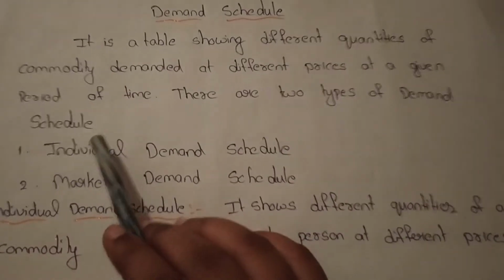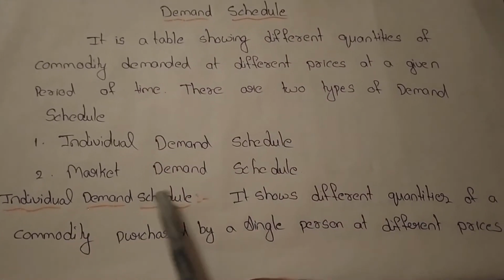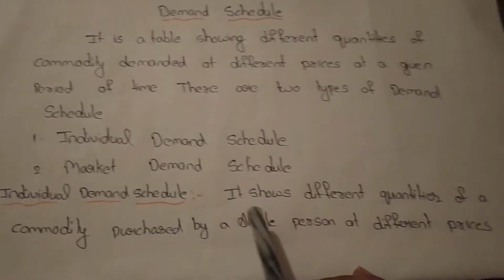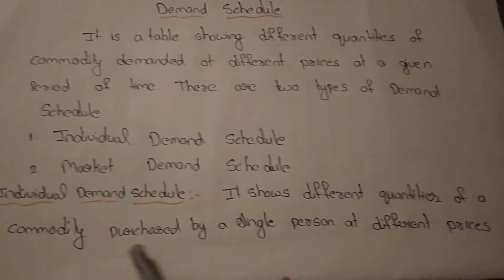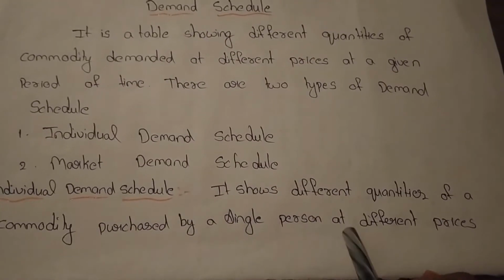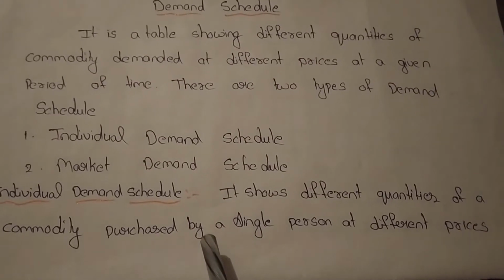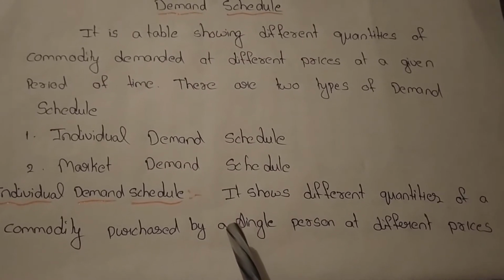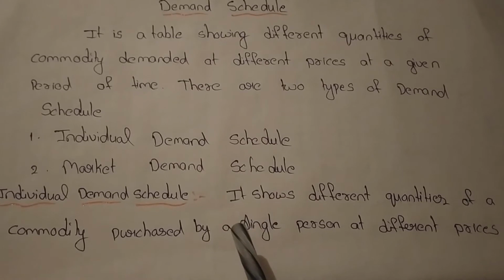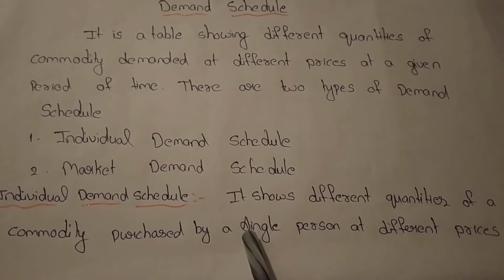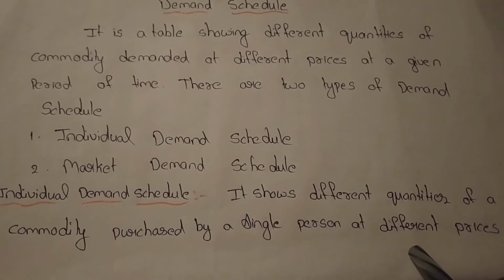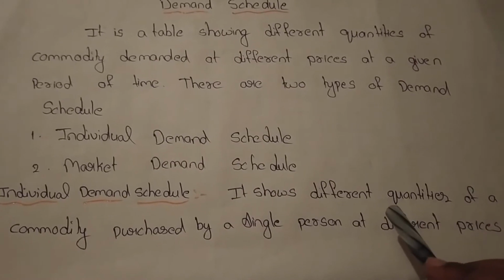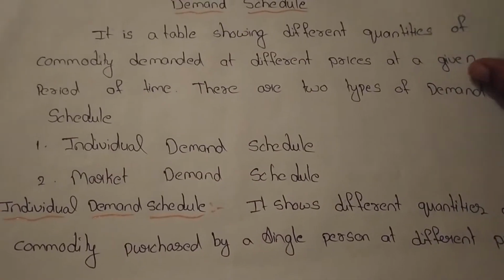There are two types of demand schedule: one, individual demand schedule, and two, market demand schedule. Let's go one by one in detail. Individual demand schedule. It shows different quantities of a commodity purchased by a single person at different prices. The law of demand already explained that if the price is low, the person purchases more quantity, and if the price is high, he purchases less quantity, right? So there is a difference in prices. Then how will it affect the quantity? That should be shown in the individual demand schedule.